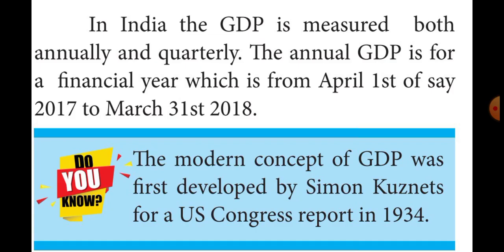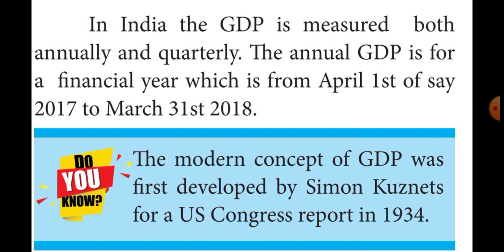From April 1st, 2017 to March 31st, 2018 itself, the production's market value is added to the 2017-18 GDP. In the same way, the quarterly GDP estimate is divided into 4 quarters of India's financial year.